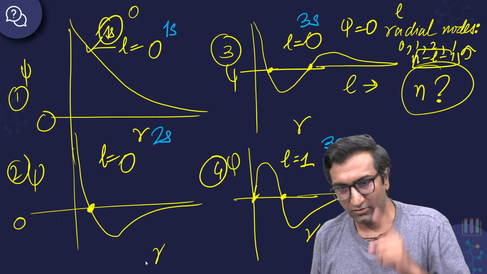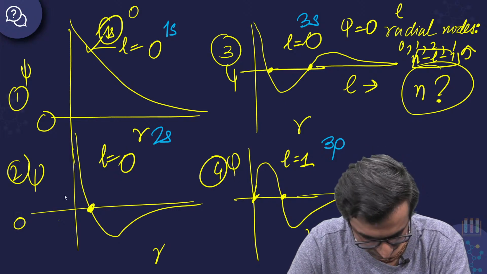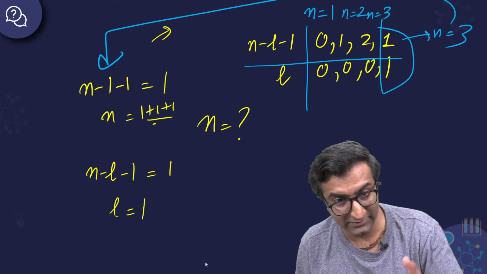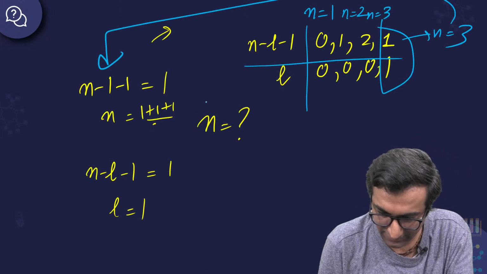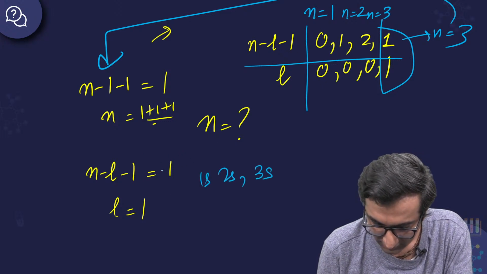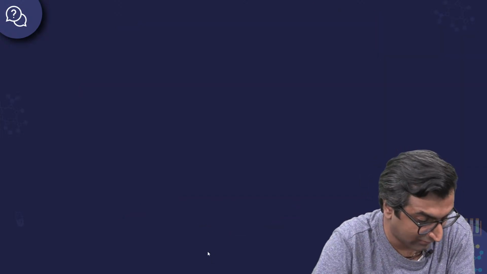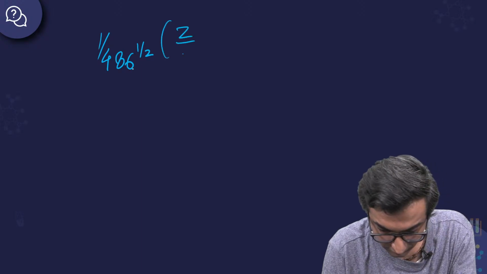Okay, ठीक है. Since we are doing interesting things, let us do one more very interesting thing. Don't tune out, huh? अभी तो, the fun has just started. Okay. Now I'm going to go one step further and I'm going to tell you कि यही, all of these, what do I have here? I have 1s, 2s, 3s and 3p. Now out of these, ये equation किसकी है? किसकी हो सकती है? I'm going to write an equation for you. 1 by 486. Don't get scared by the numbers. Use logic. Okay.